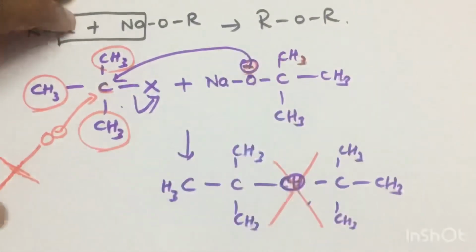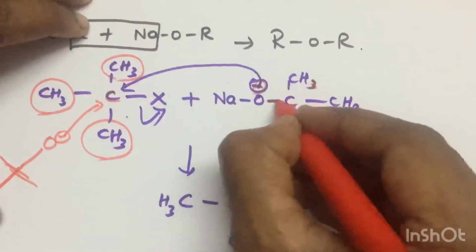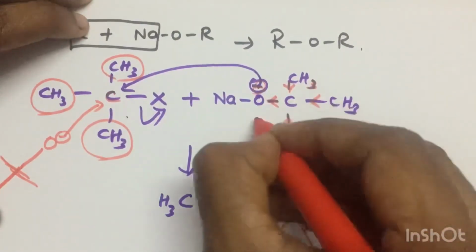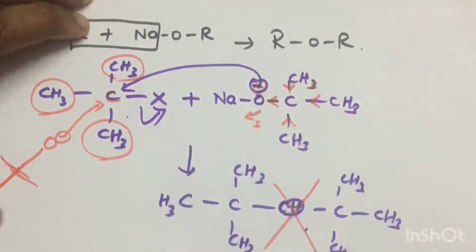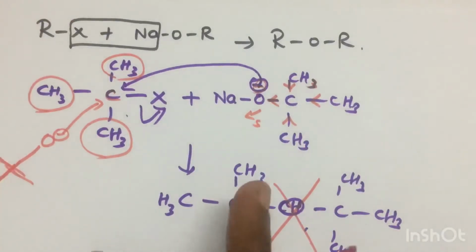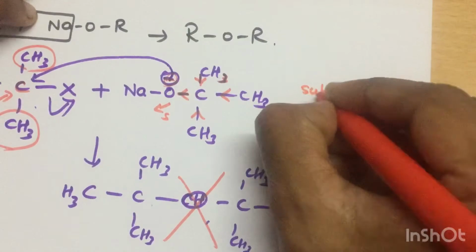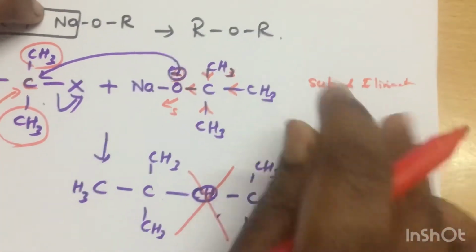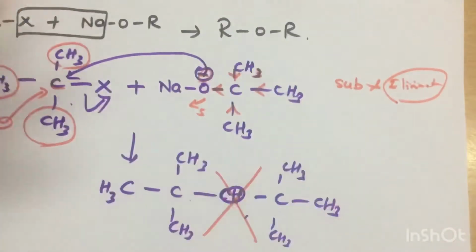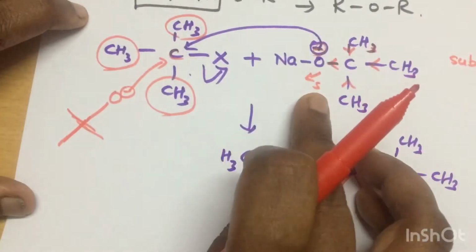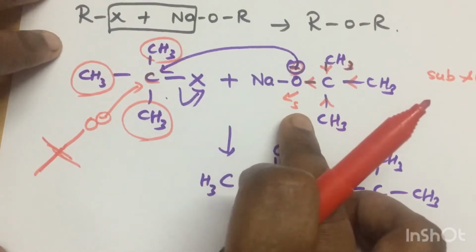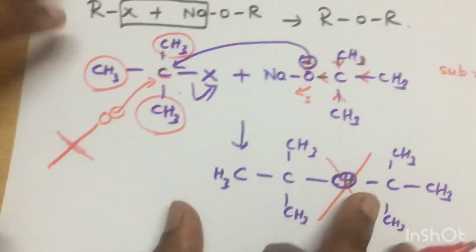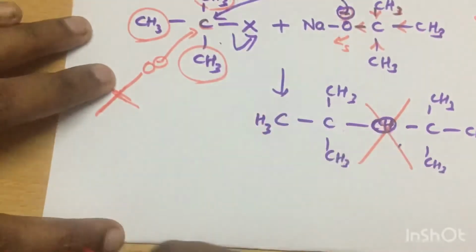Another thing is that this acts as a very strong base. Because of all the CH3 groups, the electron density increases. There is always a competition between substitution and elimination. Here elimination is favored due to the high basic strength and the steric hindrance.